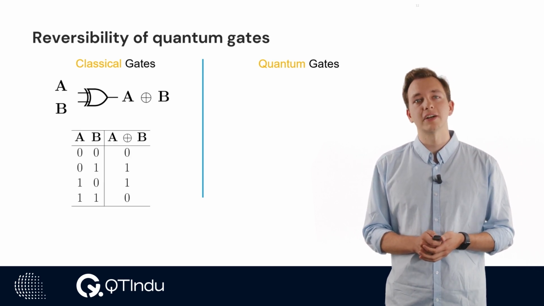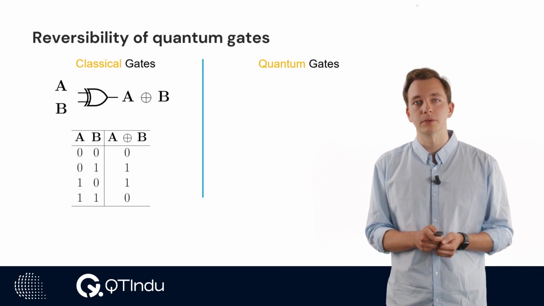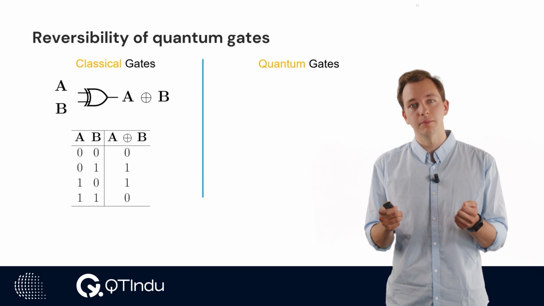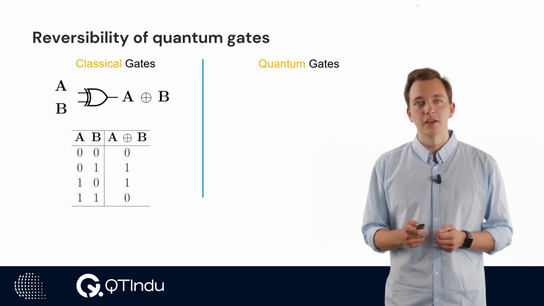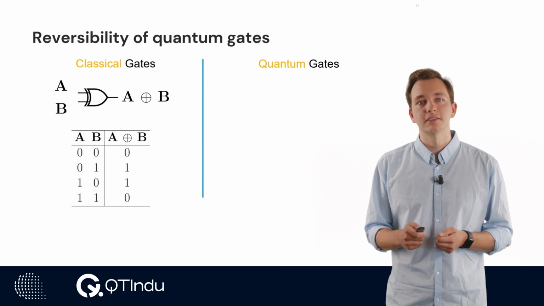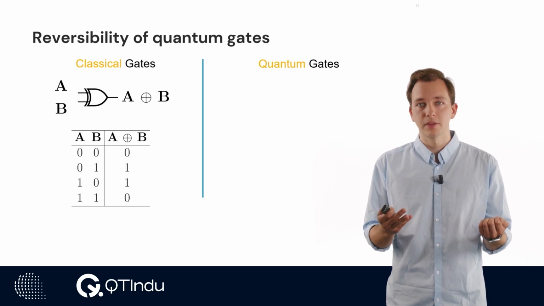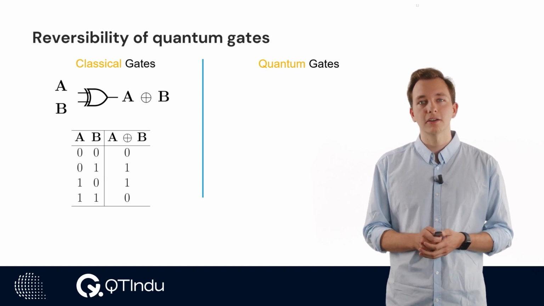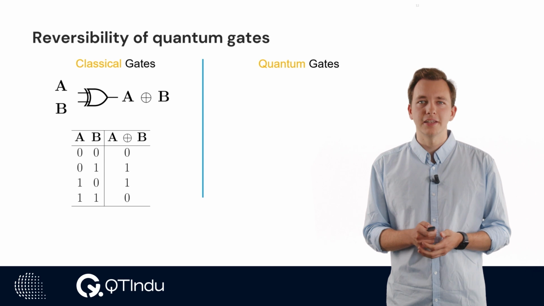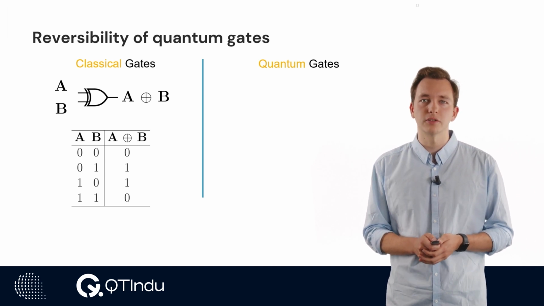In the classical case, we find the XOR gate. This gate will differentiate whether the 2 input bits, A and B, are the same, returning 0, or different, returning 1. Another way to think about this gate is that it will flip the value of the bit B if A is 1, and then will return the updated bit B. One drawback of the XOR gate is that if we just look at the resulting bit, we will not be able to recover the initial bits A and B.